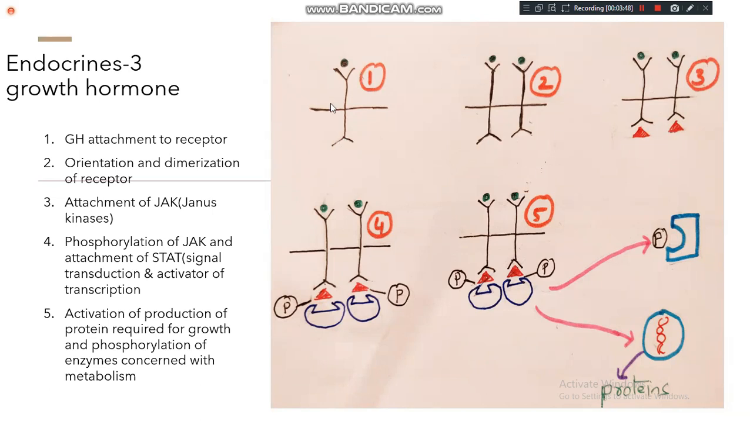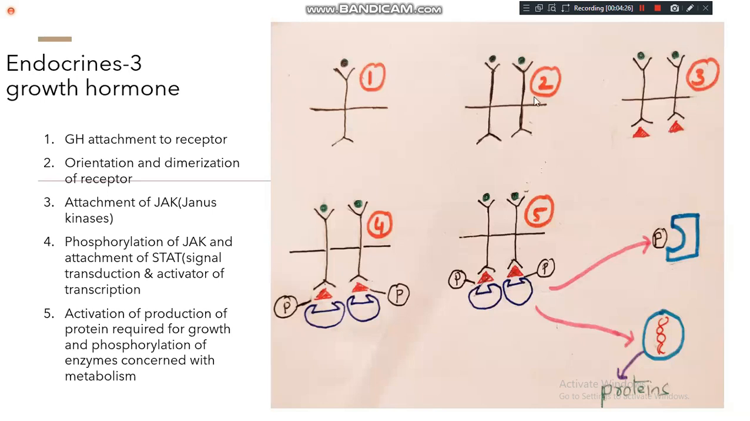So this is the cell membrane. I repeat again, this is a cell membrane and this is a receptor. Part of the receptor is present outside the cell membrane and part of it is present inside. Here you can see that this is called a transmembrane receptor. That means growth hormone will come and bind to the receptor. This round black one is growth hormone. So growth hormone will bind to the receptor and it will produce the action. In the first step, growth hormone comes and binds to the receptor.